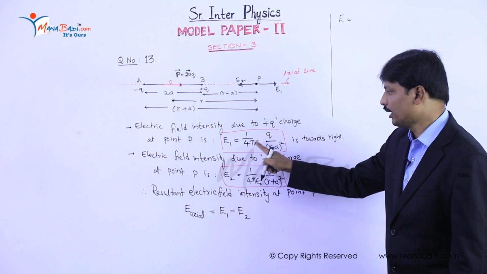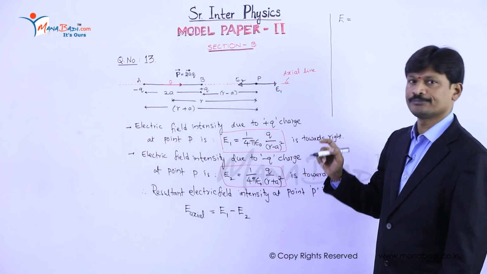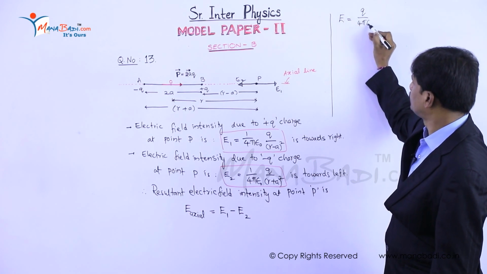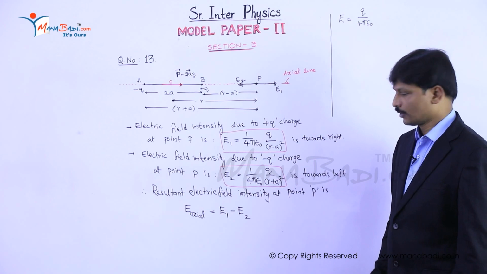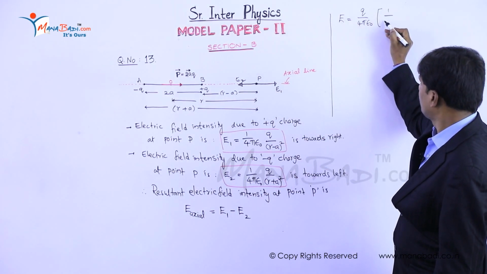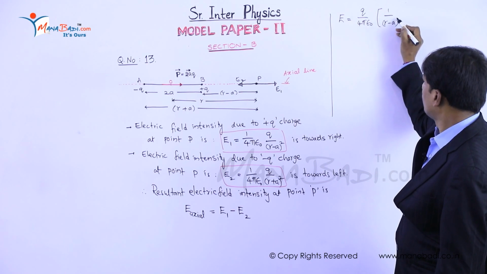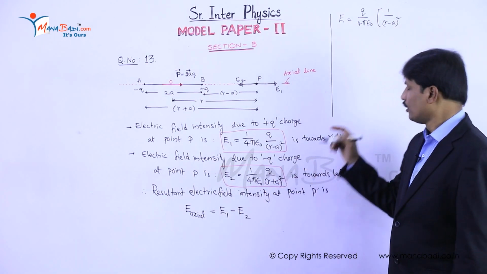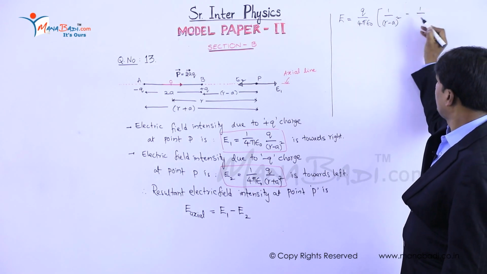If you take q by 4 pi epsilon naught common out, remaining value, that is 1 by r minus a whole square minus 1 by r plus a whole square.